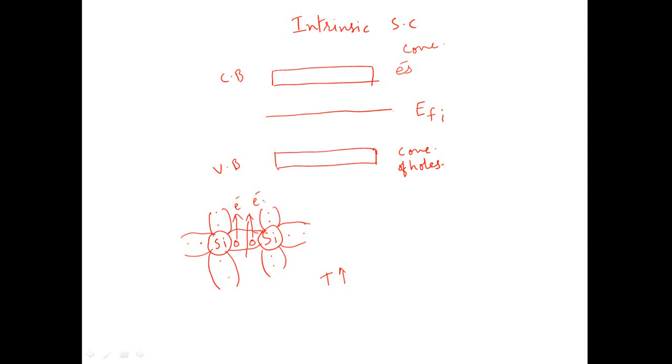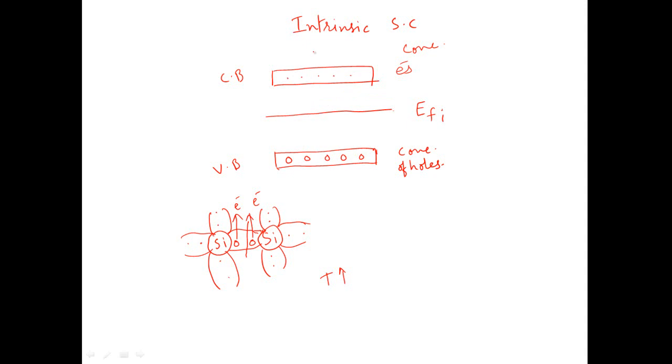These electrons will occupy their position in the conduction band, and as soon as they do, they leave behind a vacancy in the valence band. Therefore, for every electron present in the conduction band, there is a hole in the valence band.